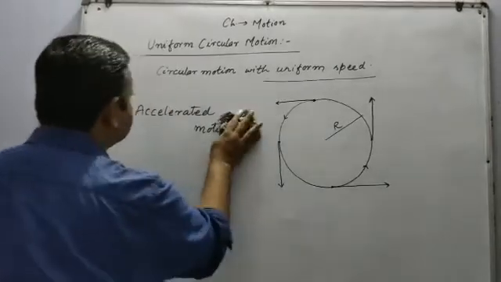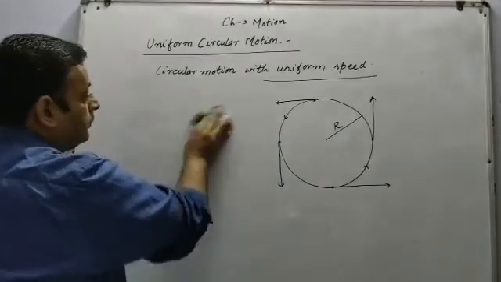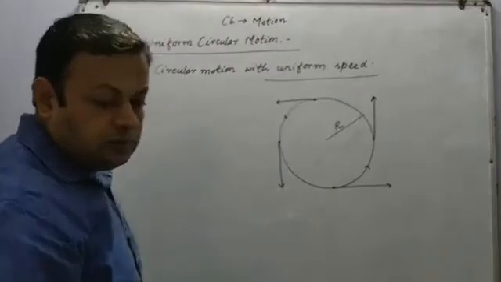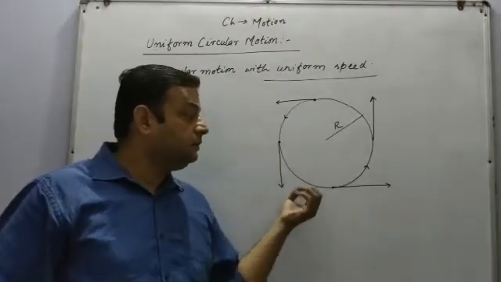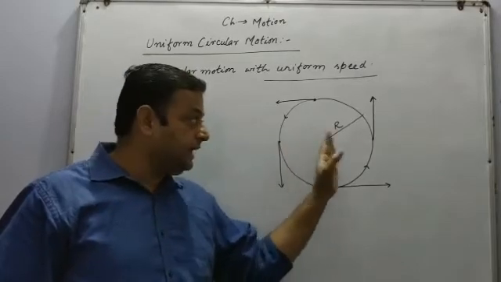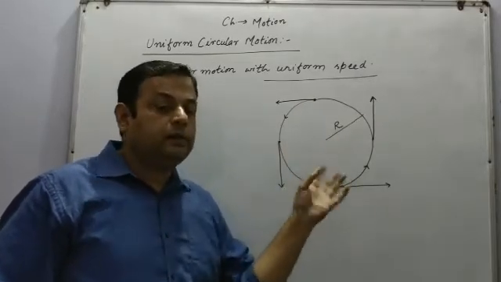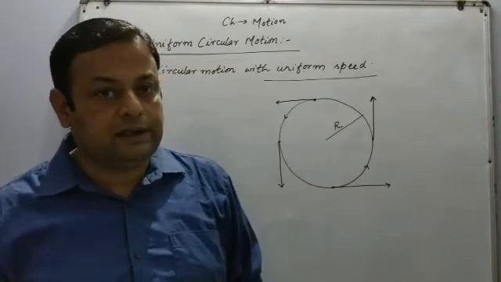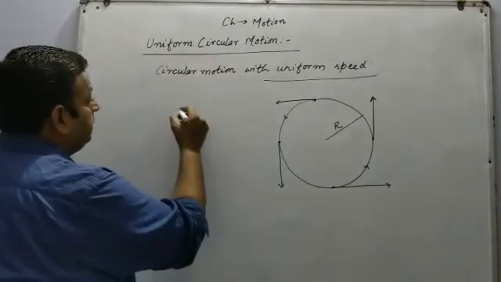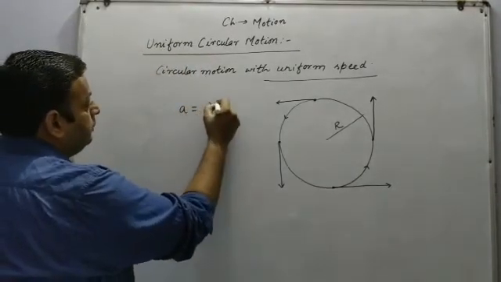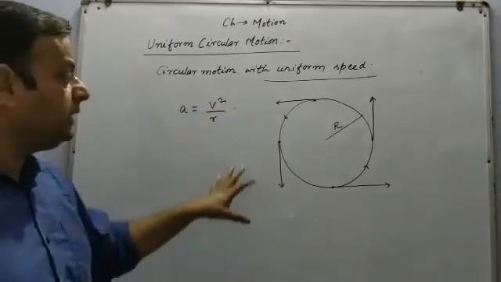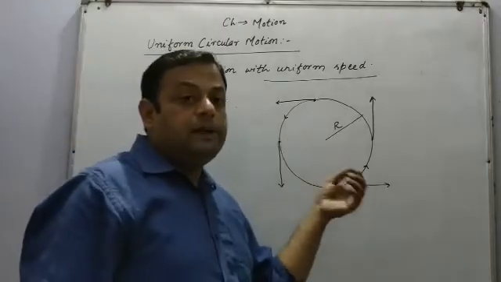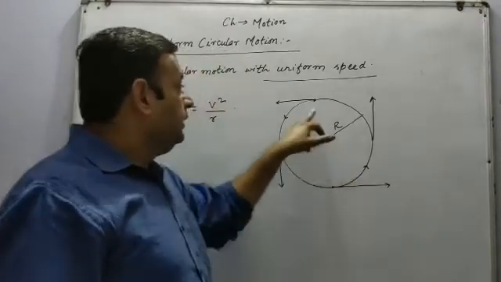Now, if the motion is accelerated motion, then the acceleration which is acting anywhere will be called as centripetal acceleration, and is given by the formula A is equal to V square upon R. This is the formula for the centripetal acceleration taking place at all the points.